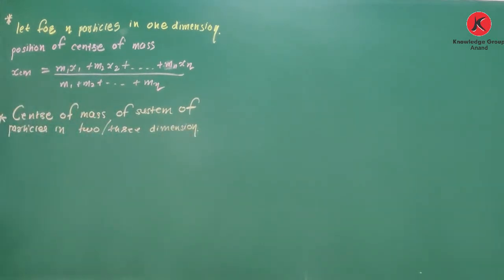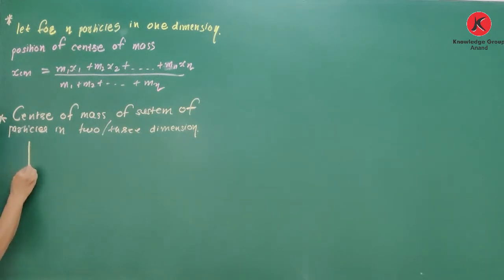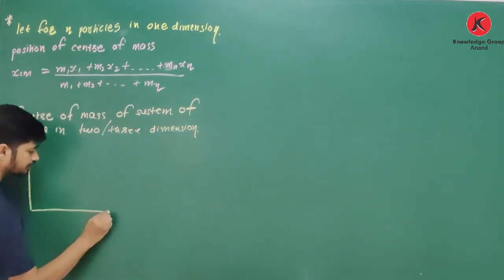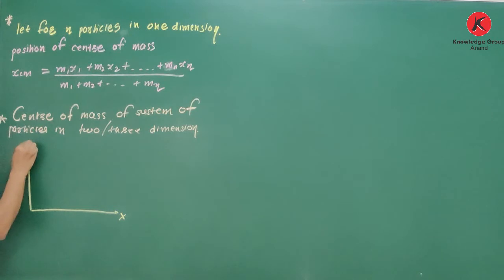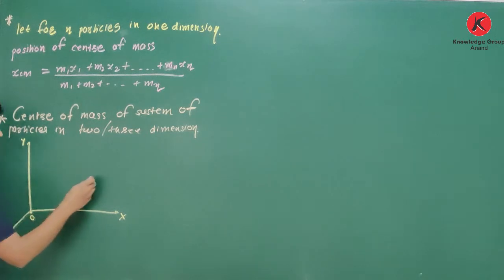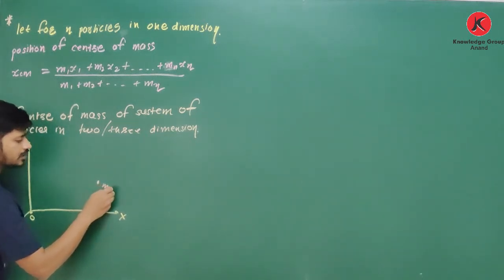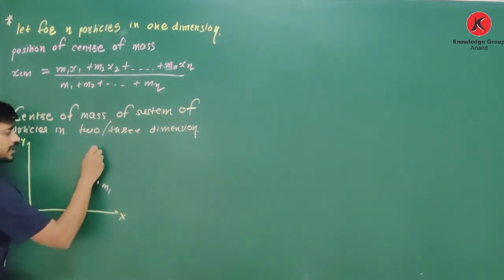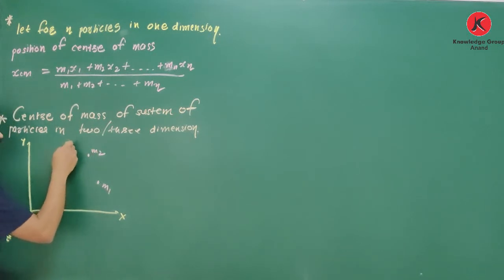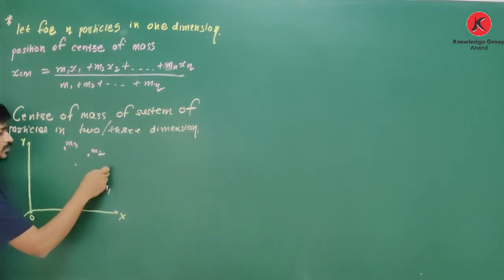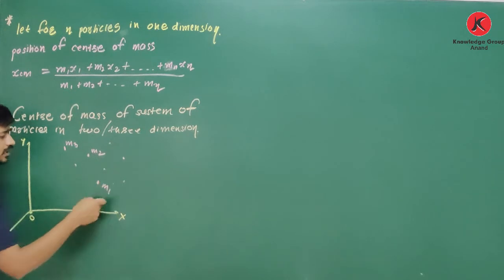Okay, and for that, we are assuming one figure, and let it is x-axis, y-axis, it is z-axis, it is origin, and we have particles like this. It is first particle having mass m1, another particle having mass m2, another particle having mass m3, numbers of particles are there.